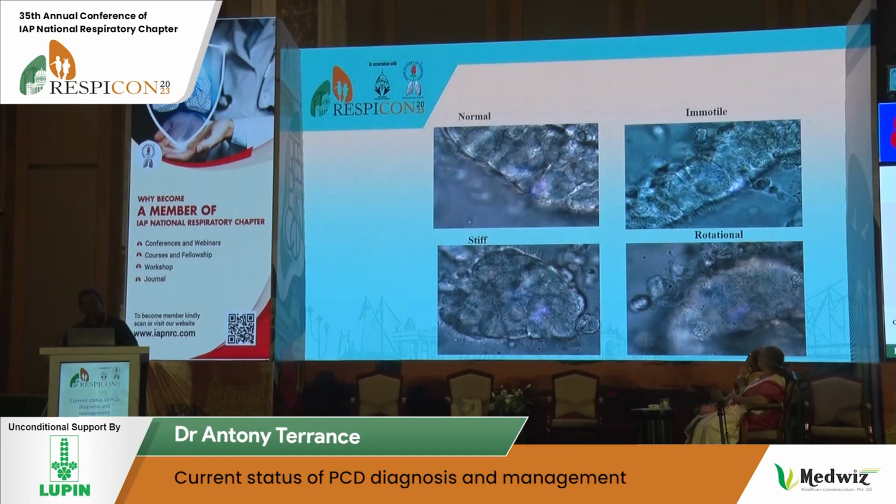Before we study the ciliary motility, we make sure the cells are in a cluster. We don't study individual cells. We study cells which are in clusters and make sure the clusters are healthy. If it is unhealthy, you might be looking at secondary dyskinesia and might be reporting it as abnormal. Therefore, you have to make sure your clusters are healthy and then go for the interpretation.